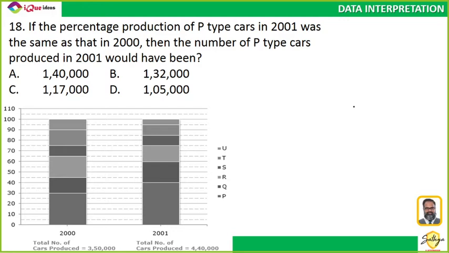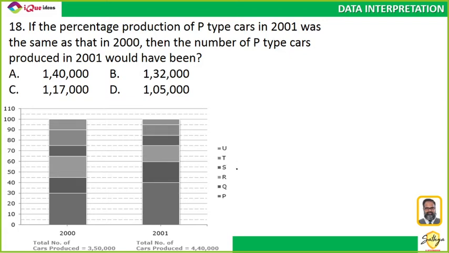Calculation is easy. Careful calculation, guys.